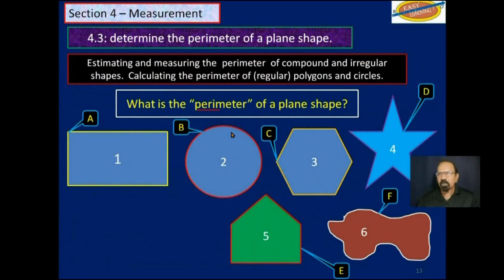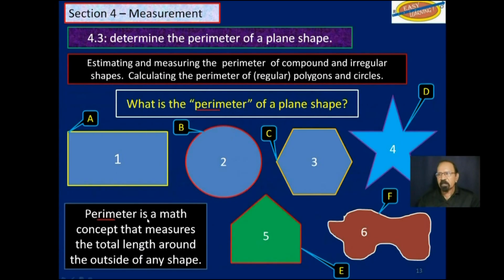Now we already discussed what perimeter is in the last video, so we'll review it here. Perimeter is a math concept that measures the total length around the outside of any shape.